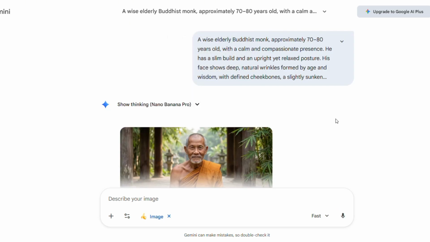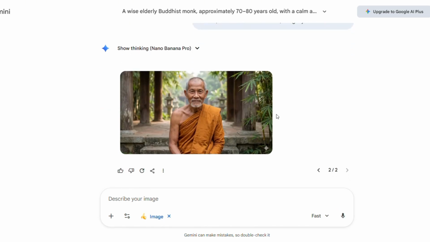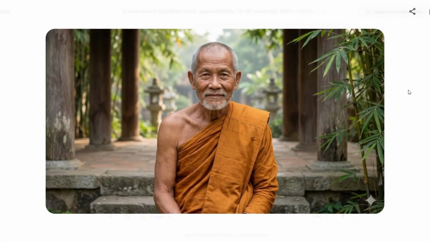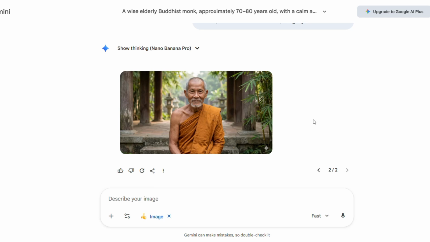Okay, look at this. We got our monk. Look at those details. The wrinkles. The eyes. The robe texture. This looks legit. If you don't like this first one, you can generate again. You'll get a different variation each time. I'm happy with this one. I'm going to download it.